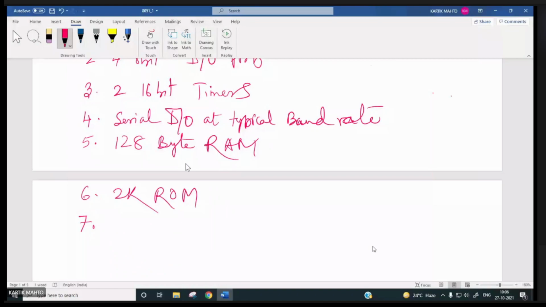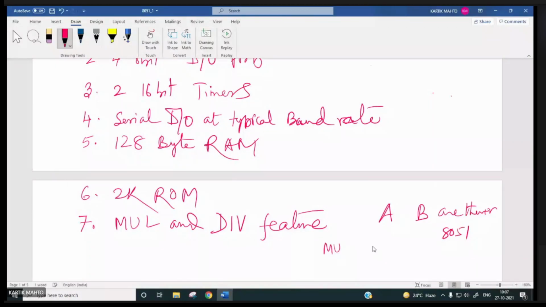MUL and DIV feature is added, right? Two registers A and B are there inside 8051. If you write MUL A comma B, what exactly is it going to do? It will produce A multiplied by B, right? And the result will be of how many bits?